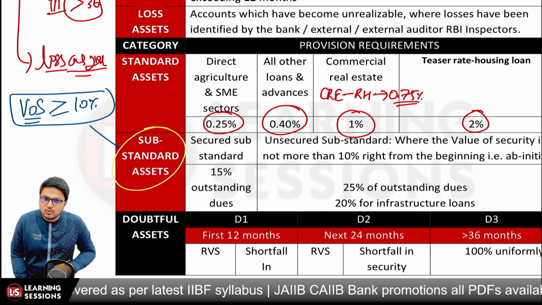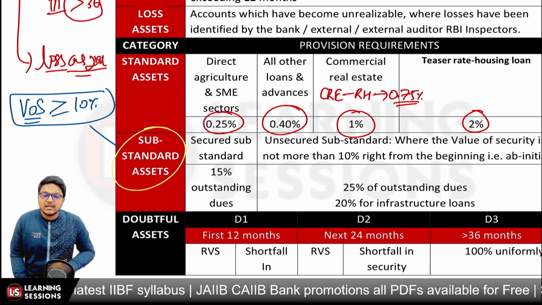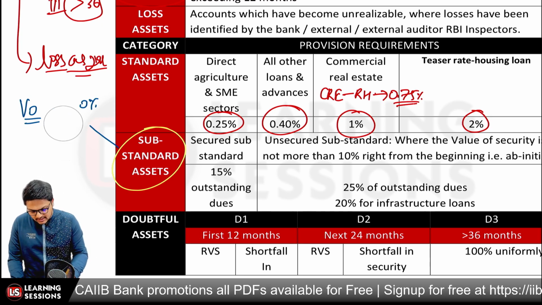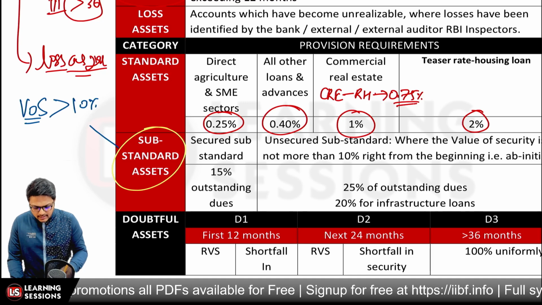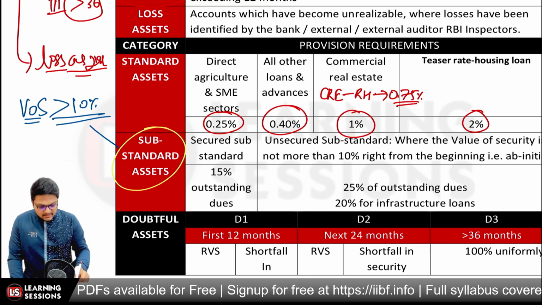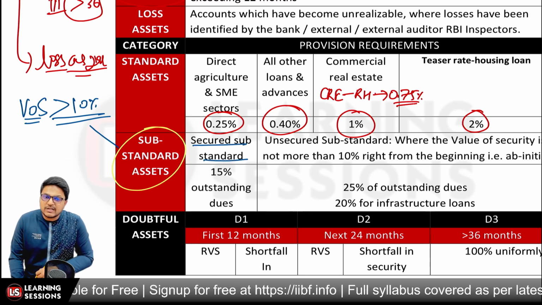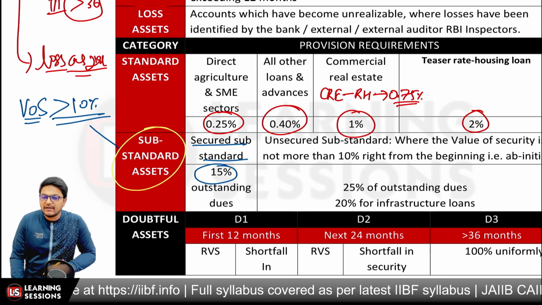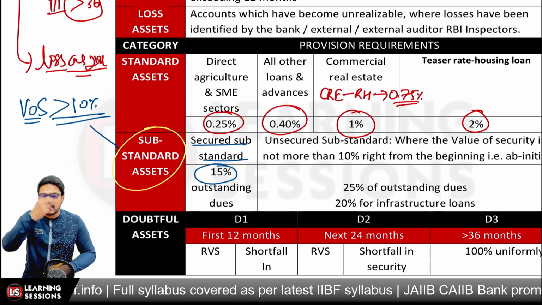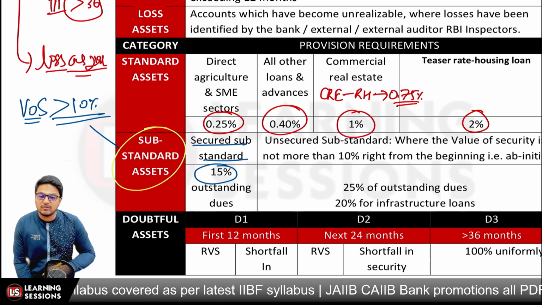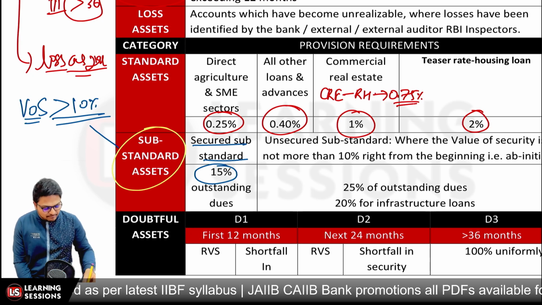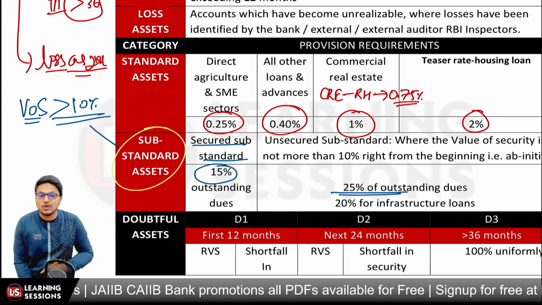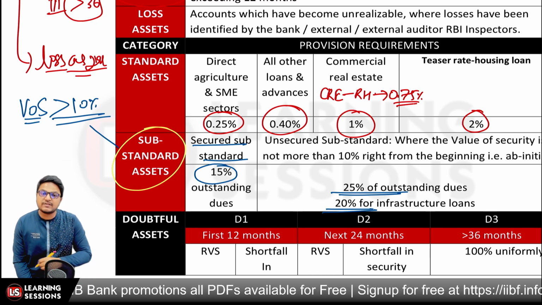We say the loan is a secured substandard loan in case the value of security is more than 10%, not equal to, just more than 10%. Then the loan is considered to be a secured substandard loan, and it will attract a provision of 15%. And if the value of security from the very beginning of the loan is up to 10%, then it will attract a provision of 25%, because it will be an unsecured substandard loan. And if the loan belongs to the infrastructure category, then it will attract a provision of 20%, right?